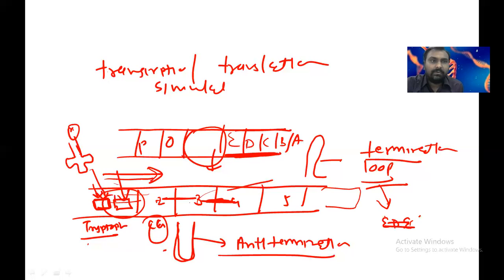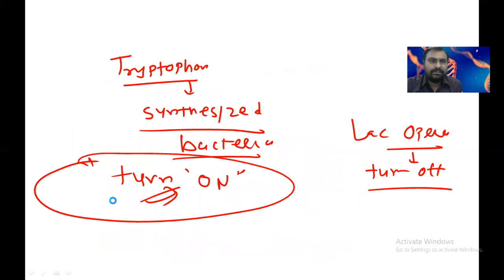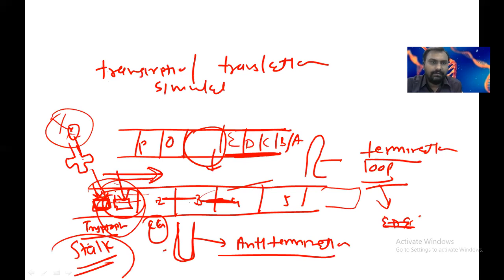But when tryptophan is not available, what will happen? Here at the codon, it has to wait. There is no tryptophan available for the tRNA, so the tRNA containing tryptophan will not come here, right? So there is a stop. There is a pause at segment 1. The ribosome will stop here.